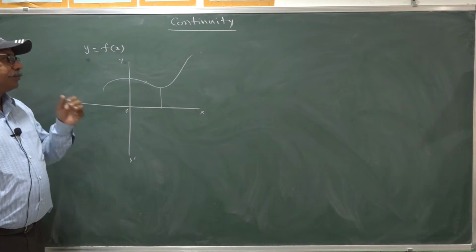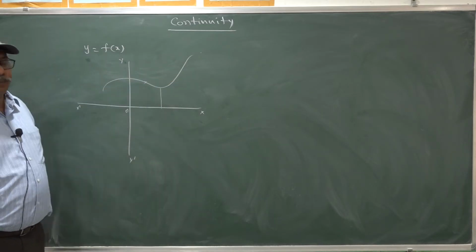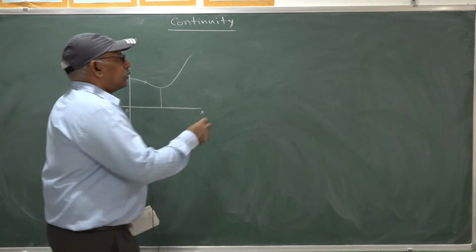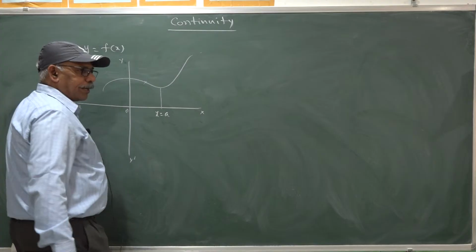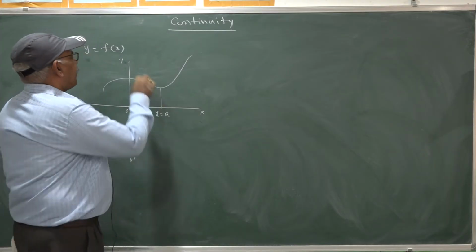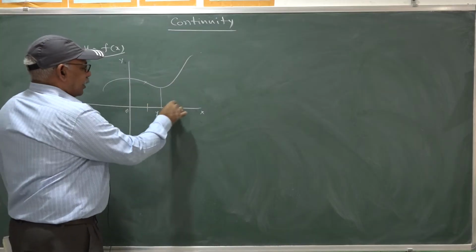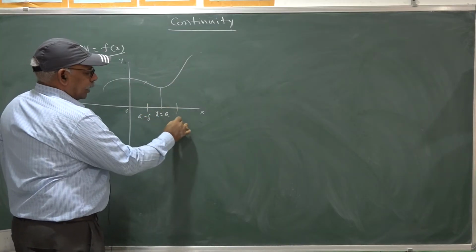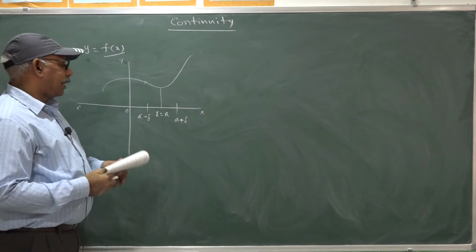That is possible with the help of the limit. Suppose x equal to a be the given point and f is defined in the neighborhood of a. A neighborhood means a small interval considered around a.